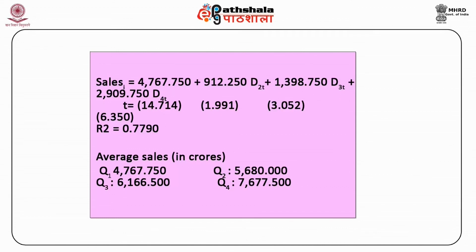From this regression result, we can conclude that the average sales in the first quarter were about rupees 4768 crores. In the second quarter, it was higher by about rupees 912 crores. In the third quarter, by about rupees 1399 crores, and in the fourth quarter, by about rupees 2910 crores. All these differences being statistically significant.